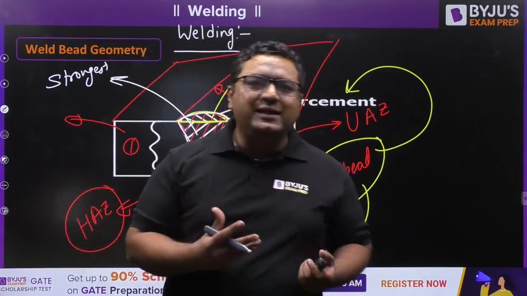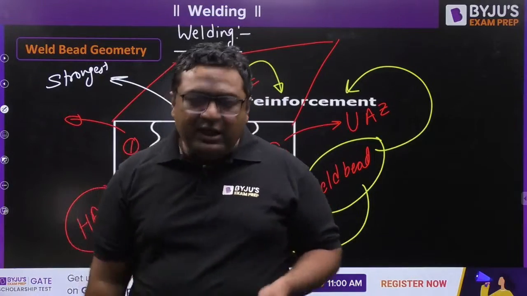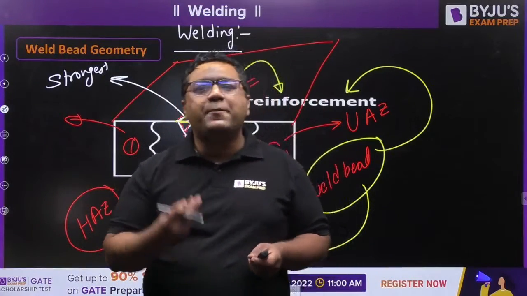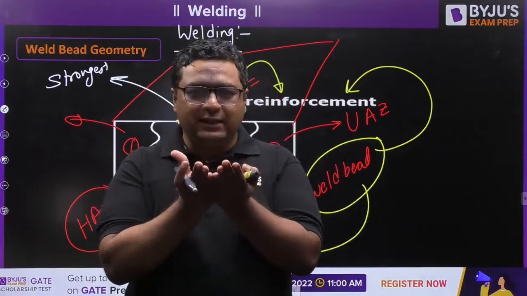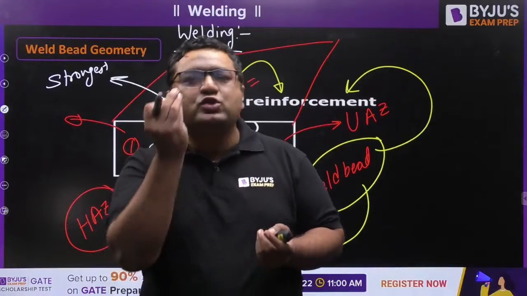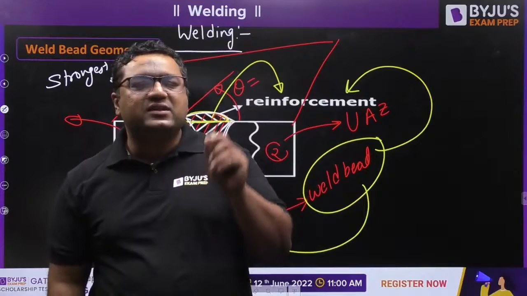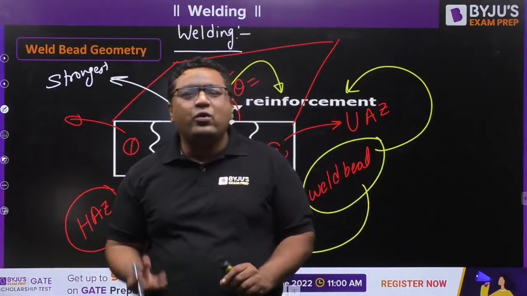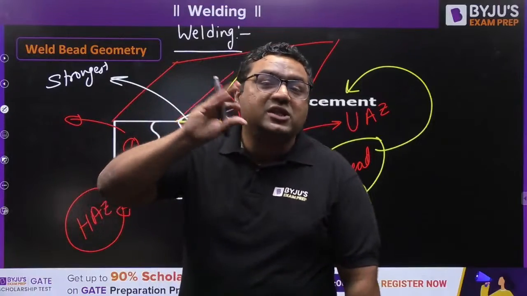So my dear, in material science, you must have seen there are some heat treatment processes. Heat treatment processes are done to improve the properties of a material. What we do in that, we heat some material, then when it reaches some temperature, we hold that body at that temperature, and then we start cooling it. When we heat, it is already mentioned up to which temperature we will go.